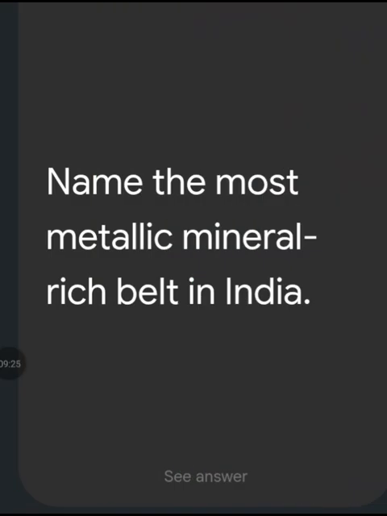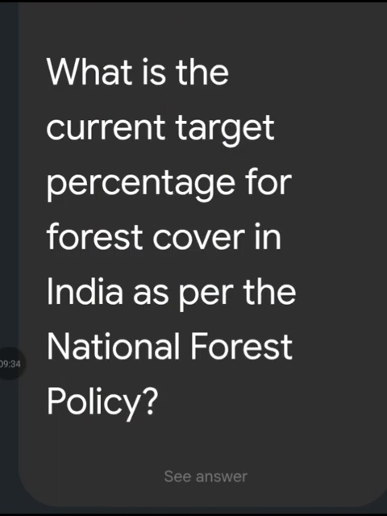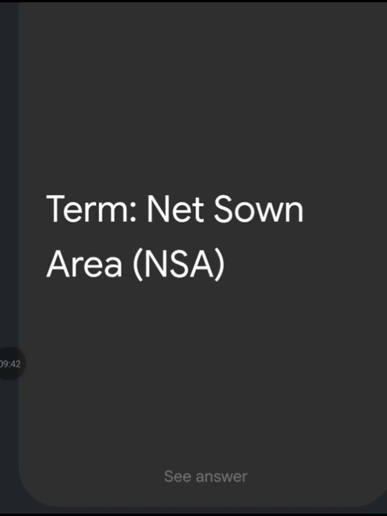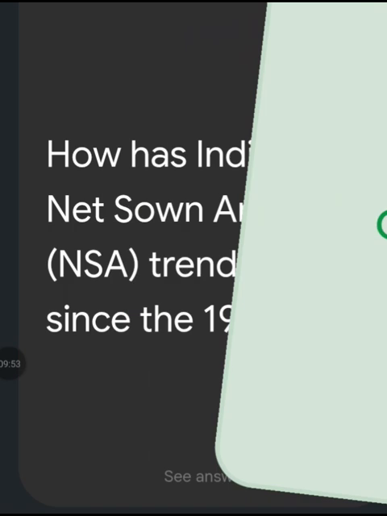Name the most metallic mineral rich belt in India. The Eastern Belt, Chota Nagpur Plateau region. What is the current target percent for forest cover in India as per the National Forest Policy? 33%. Define term net sown area. The total area sown with crops at least once in a year, representing the core agriculture land use.